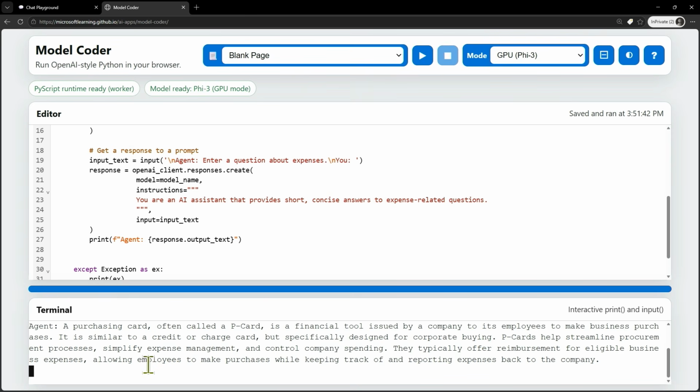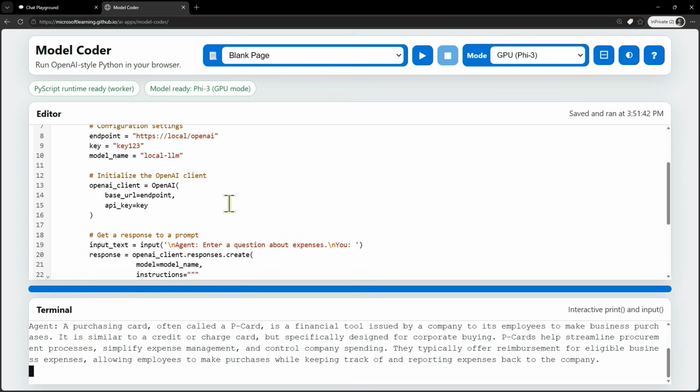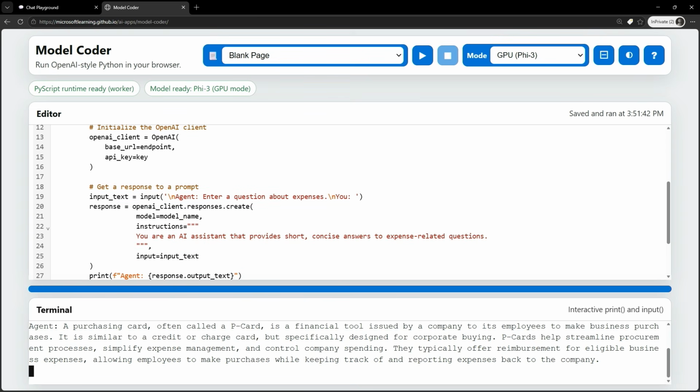Now we have an answer from the agent. A purchasing card, often called a P card, is a financial tool issued by a company to its employees to make business purchases, and you have more information. You can keep asking more questions. You can see here that we really used the local LLM. Here we are using a small language model with really limited training data and a small context window. So the response may not be really accurate for you, but that's totally fine. It's just a small model for easy things.